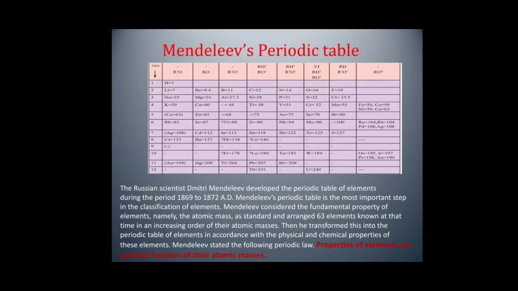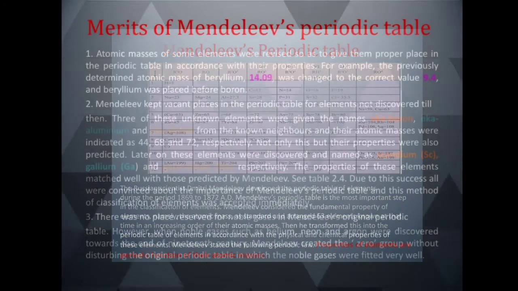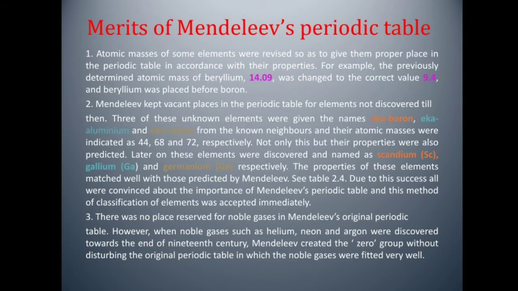On the basis of his findings, Mendeleev stated the following law. Properties of elements are periodic functions of their atomic masses. Merits of Mendeleev's periodic table.